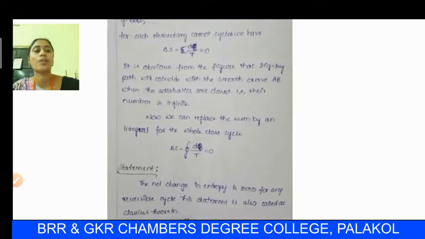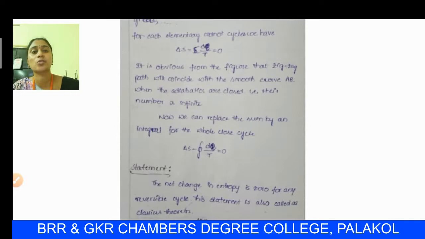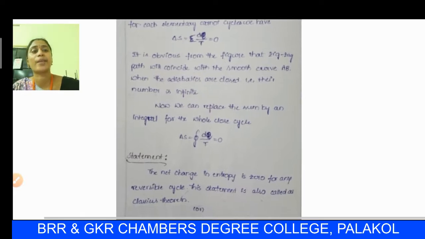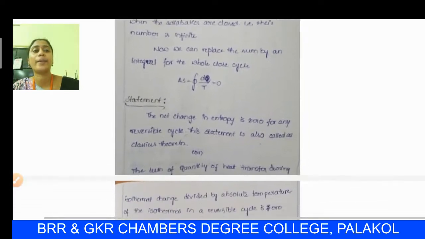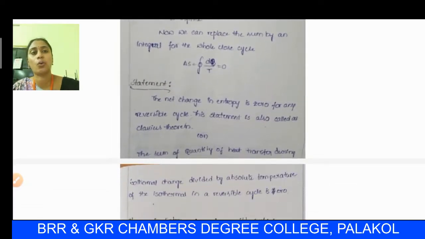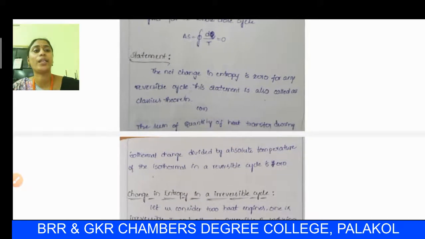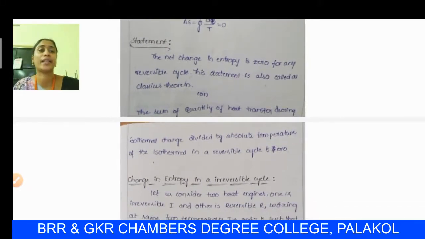It is obvious from the figure that the zigzag path will coincide with the smooth curve AB when the adiabatics are closed, that is, when the number is infinite. Now we can replace the sum by an integral for the whole closed cycle. So we conclude the integral over the cycle of delta Q by T. Here for closed integration we use the closed integral symbol: the closed integral of dS, which is equal to the closed integral of dQ by T, is equal to 0. Hence our statement is: the net change in entropy is 0 for any reversible cycle.